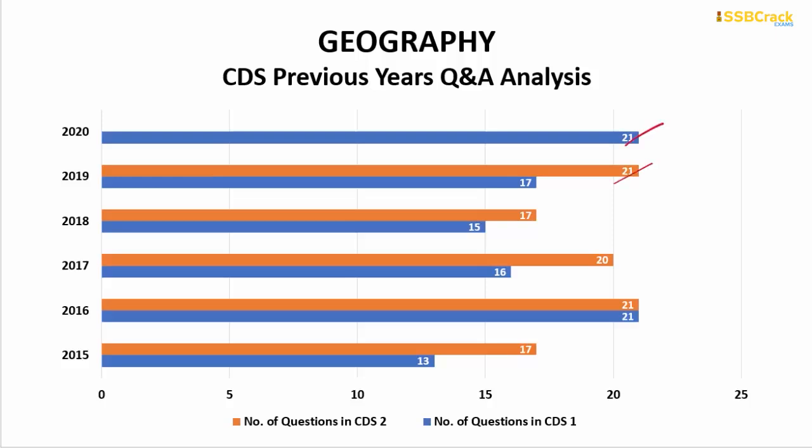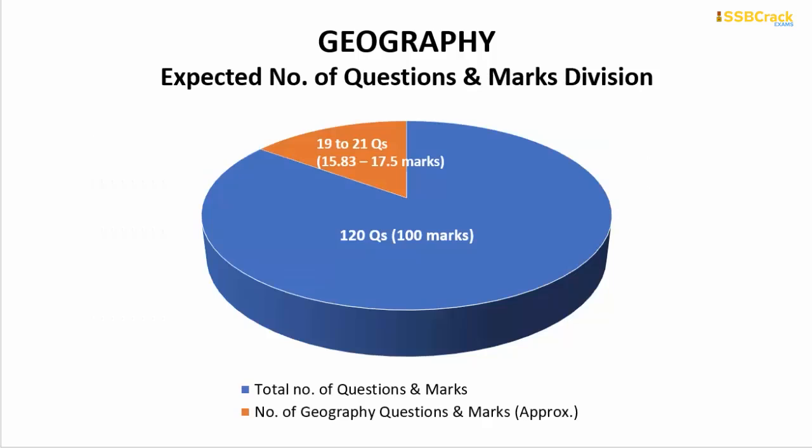Okay, and in both the papers of 2016, you can see the same number of questions have come up, and the least number of questions from the geography side, that means only 13 questions, came in the CDS 1 2015 paper. So going through this recent trend and the growth in the number of questions in the geography section, we can say that you can expect around 19 to 21 questions in the coming CDS 2 2020 paper.